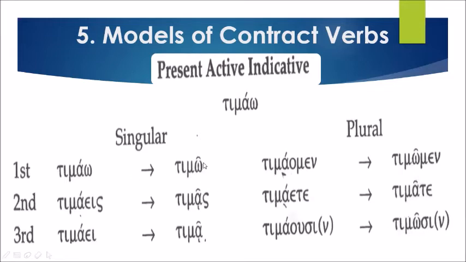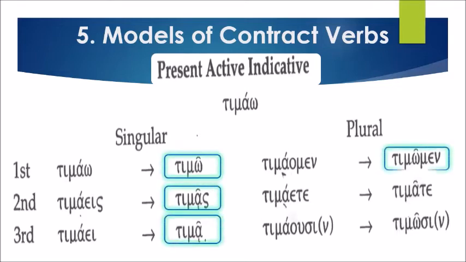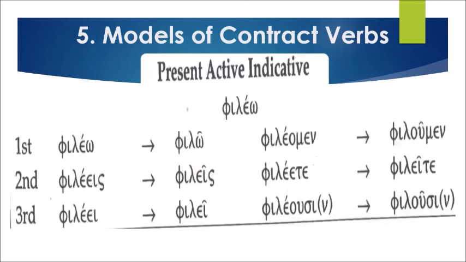Let's read the contracted form. Present active indicative of timao. Begin. Timo, timas, tima, timomen, timate, timosi. Very good. So that is the present active indicative of timao.